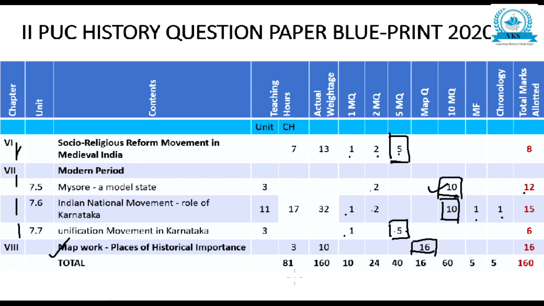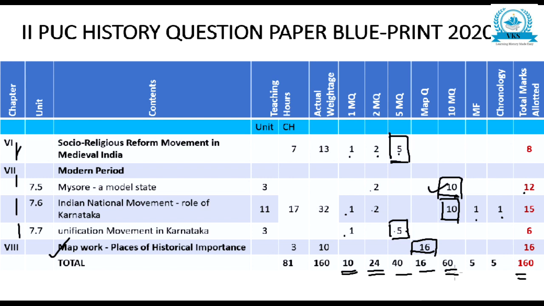This blueprint is made based on the 2 model papers which are released by the university. I hope you have understood that this 160 marks is including choice. 10 mark 10 questions will be given, so 10 marks. 2 mark 12 questions will be given and you will have to write only 10. So 12 questions, 2 marks, 24. 5 mark question, total 40. Map 16. 10 marks 60.